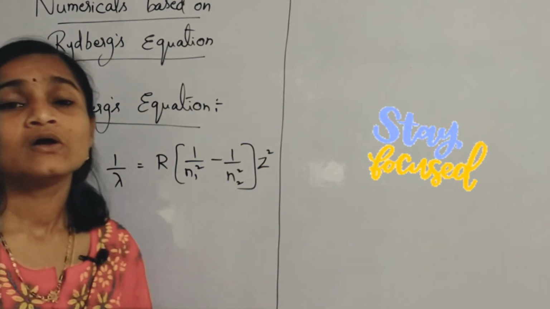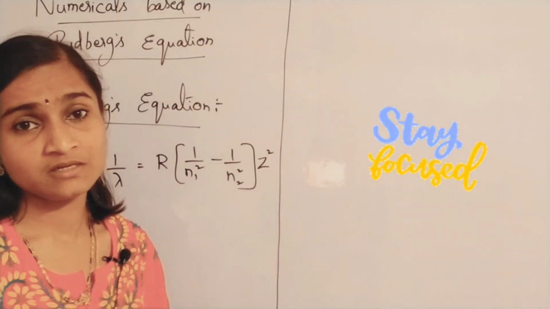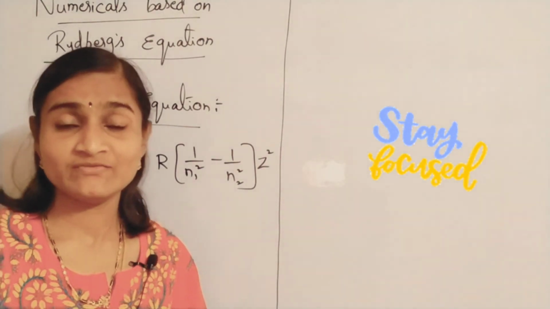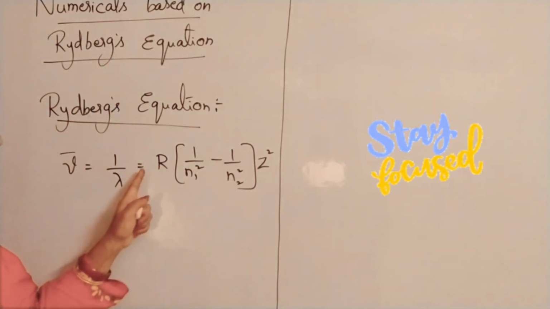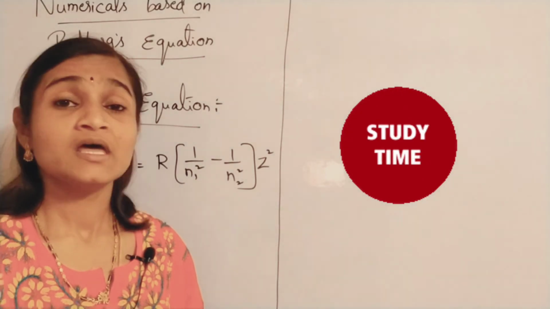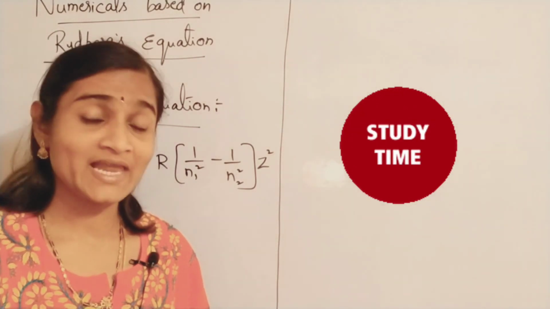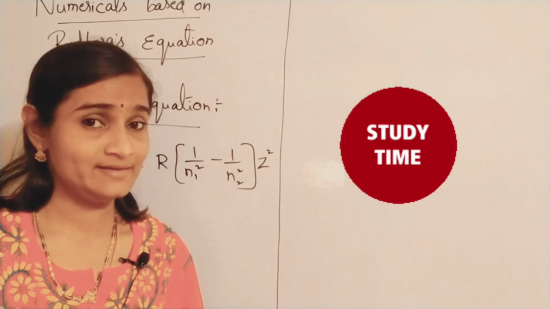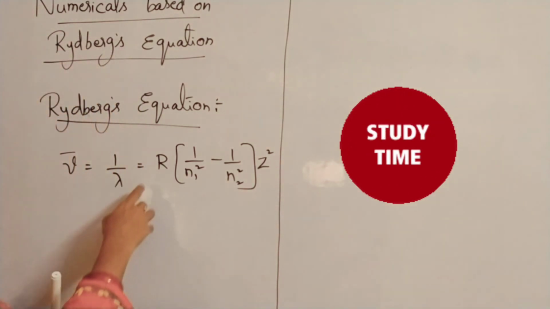This is called Rydberg's equation. Here nu bar is wave number and lambda is wavelength, you all know that, and R is Rydberg's constant, and you have to remember the value of R also. What is the value of R? Yes, it is 109678 per centimeter.